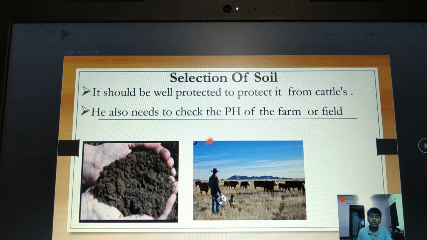Now we know that if the field is too acidic the crops cannot grow, and if it's too basic also you can't grow it. It needs to be medium. So he needs to check the pH.